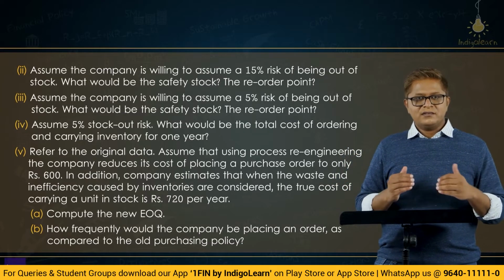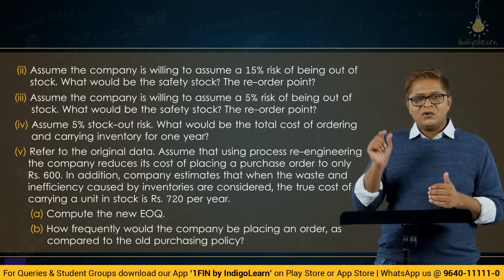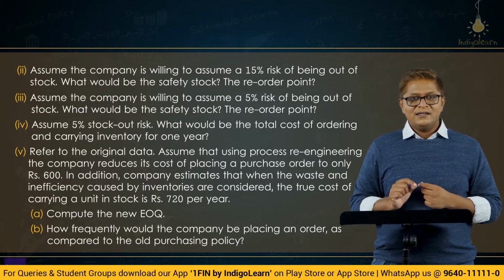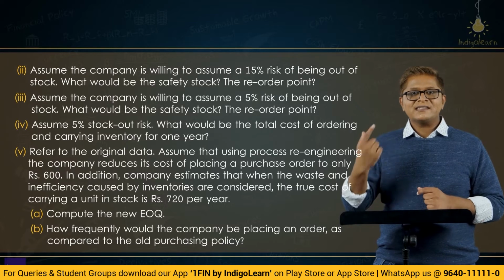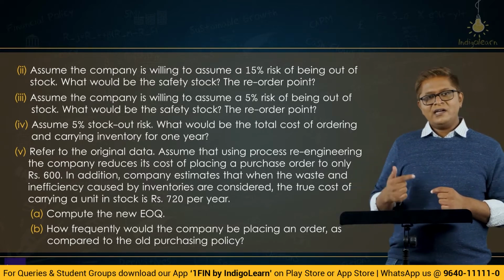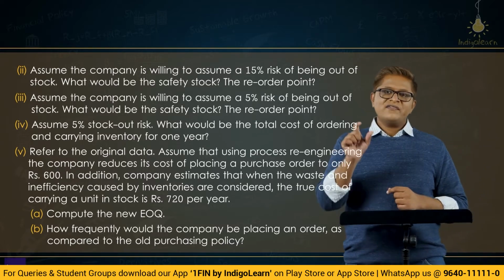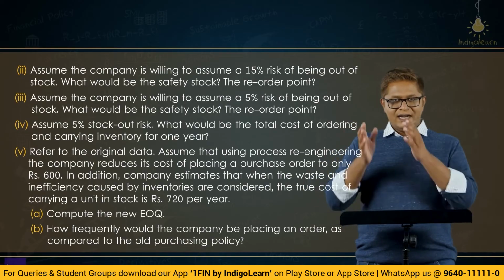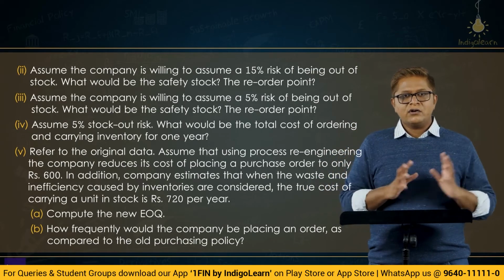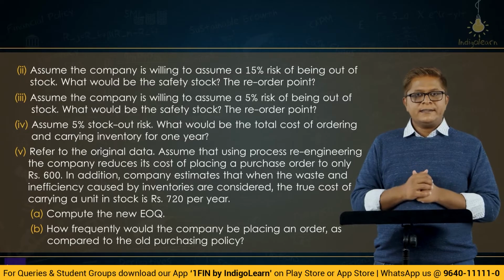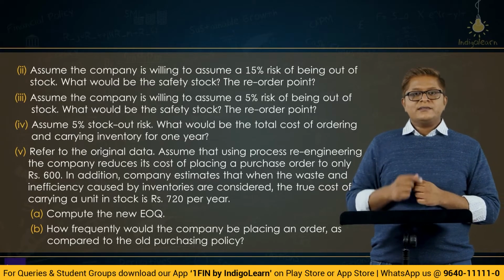So this looks to be a simple, straightforward question. The only tricky part here is understanding the concept of the risk that we are willing to take. Depending upon the risk that we are willing to take, safety stock has to be computed, so that safety stock plus whatever is the reorder quantity. Let's look at the solution.